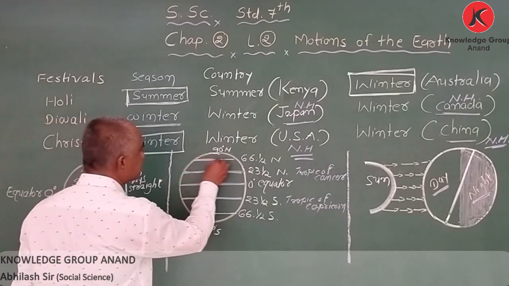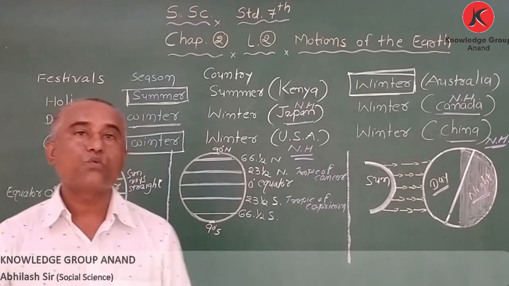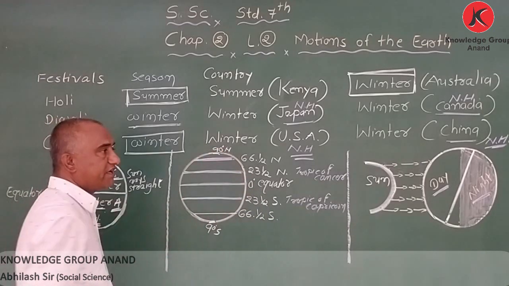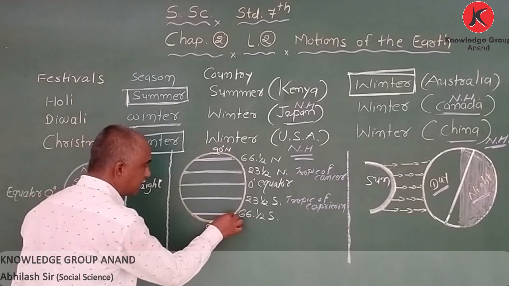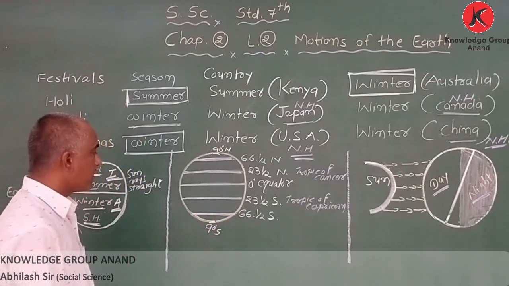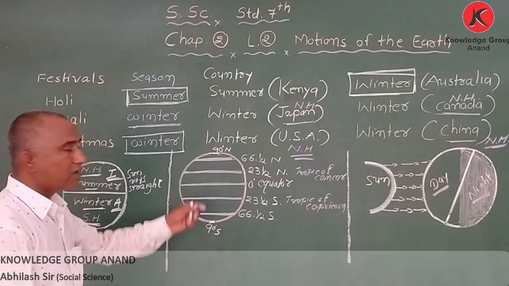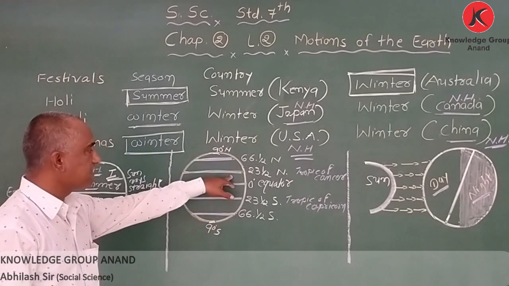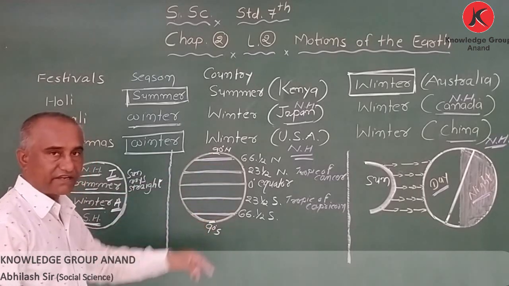This is 66.5 degree north, and that is called the Arctic Circle. Why is it called Arctic Circle? Because the Arctic Ocean is located here. Okay? And this is 66.5 degree south, that is called the Antarctic Circle. Why? Because the Antarctic continent is there. Got it? So five important latitudes are there: equator, Tropic of Cancer, Tropic of Capricorn, Arctic Circle, Antarctic Circle.